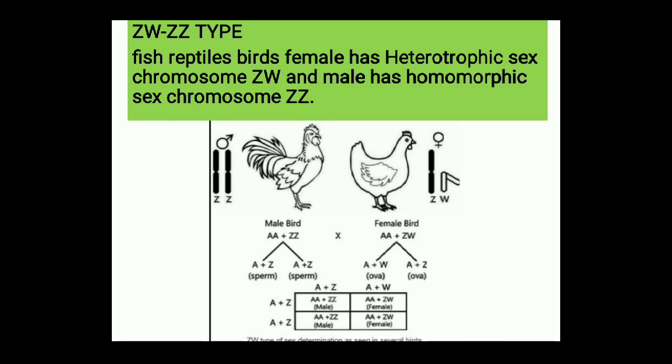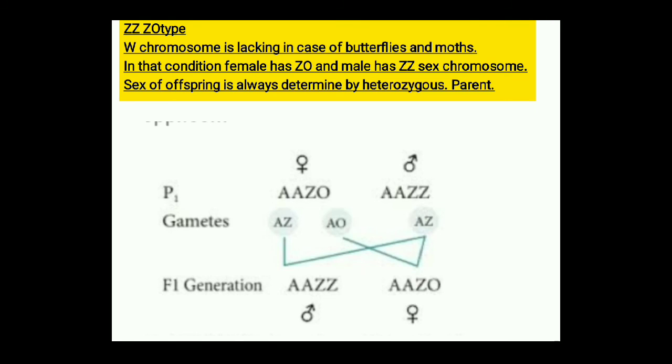So in case of fish, reptiles and birds, female is heterozygous and female will determine the sex of an individual. ZZ is a male and ZW is a female. So the female individual will always determine the sex, whether it is donating Z chromosome or whether it is donating W chromosome. If ZW, then it is a female. If ZZ, then it's a male.